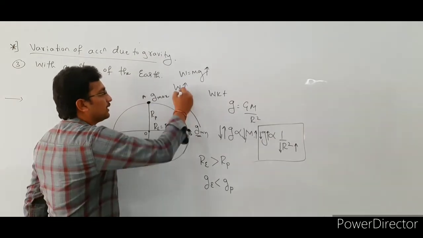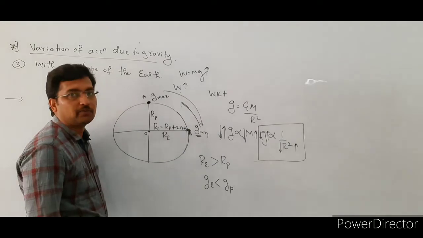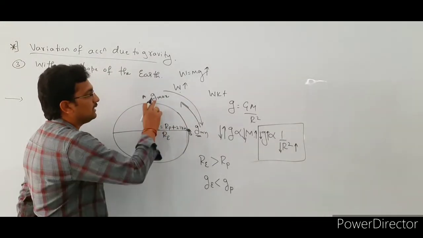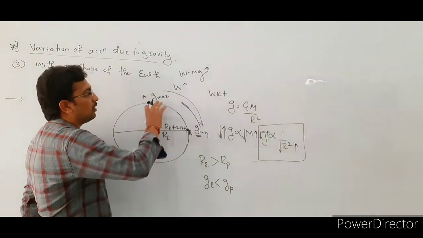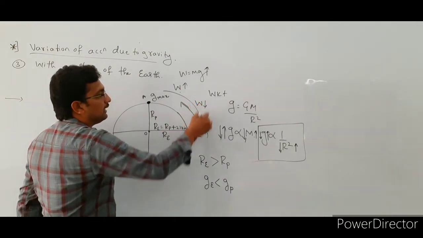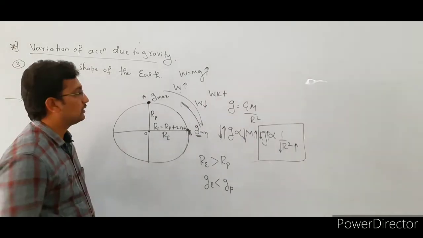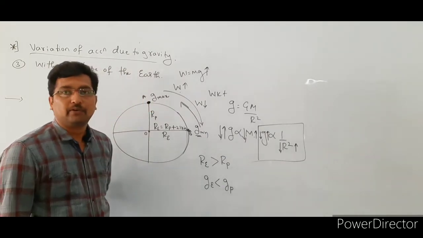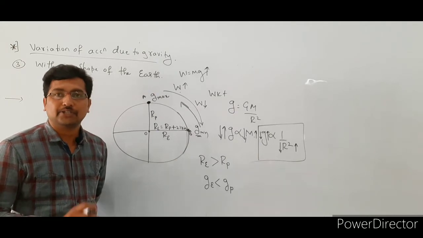The next one: if the body is moving from point A to point B, the g value goes on decreasing. If the body is moving from point A to point B, then the weight of the body decreases, right? So this is the variation of acceleration due to gravity with the shape of the earth.